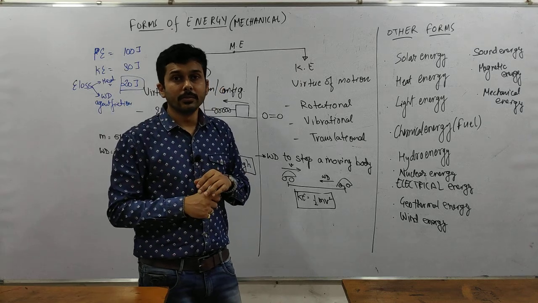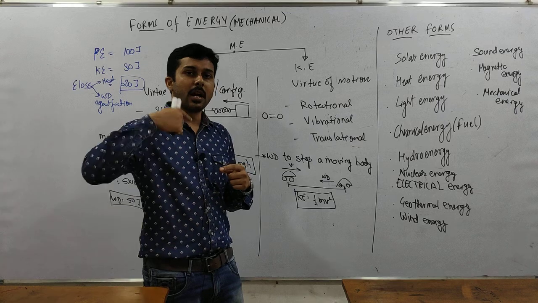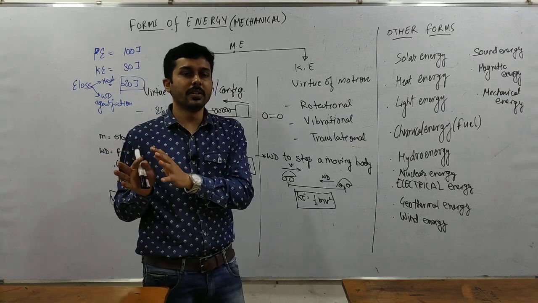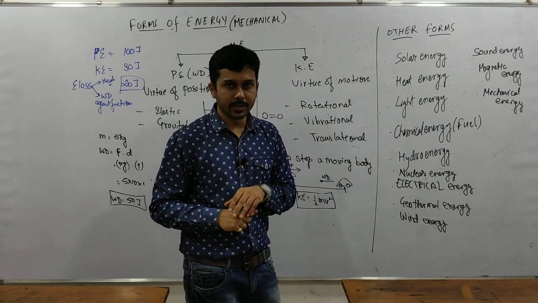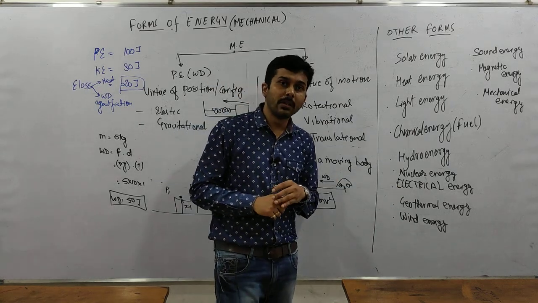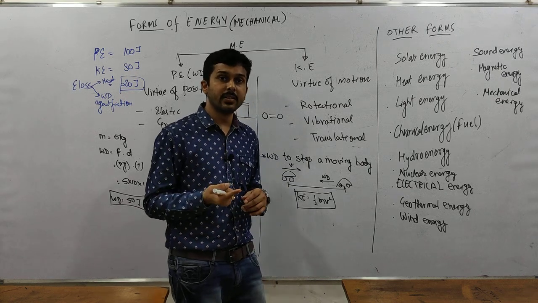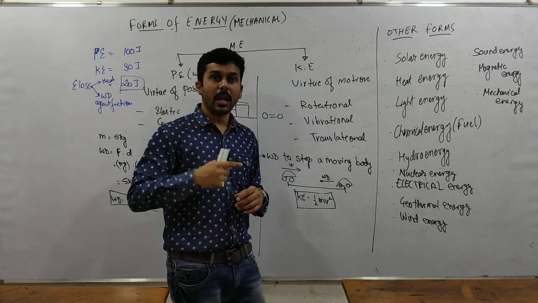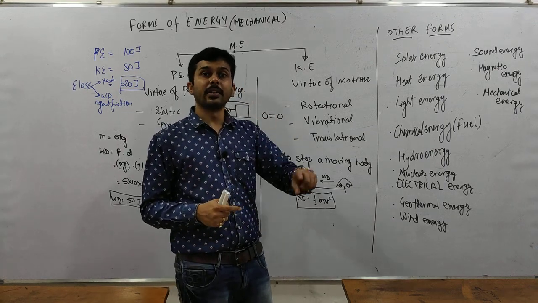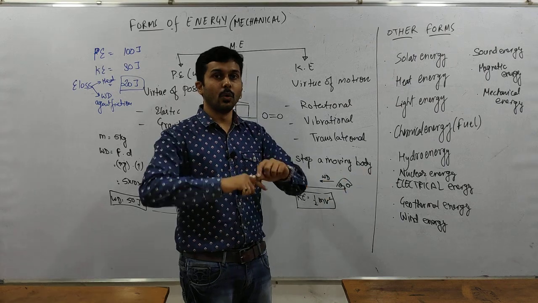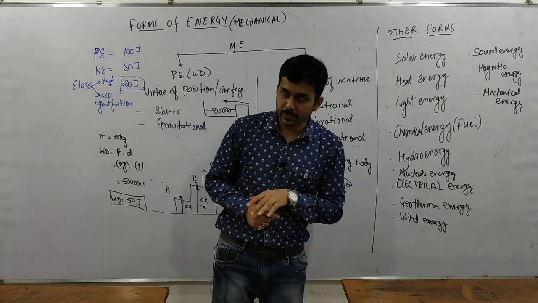मान लेते हैं I have a windmill. When the wind moves, the windmill starts moving the turbine. So wind energy is converted to electrical energy. In a nuclear power plant, the nuclear energy is converted to heat energy. It boils the water and the vapor moves the turbine. Turbine has mechanical energy and that converts to electrical energy. So the whole process में क्या होता है? Nuclear energy is converted to electrical.